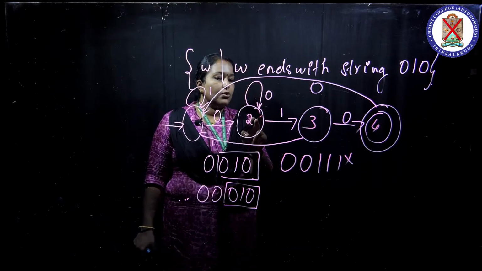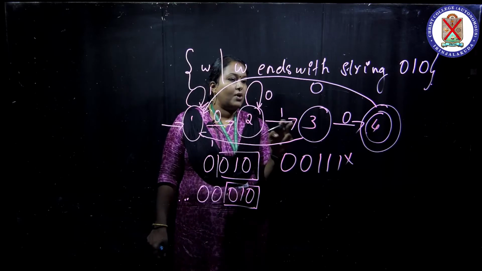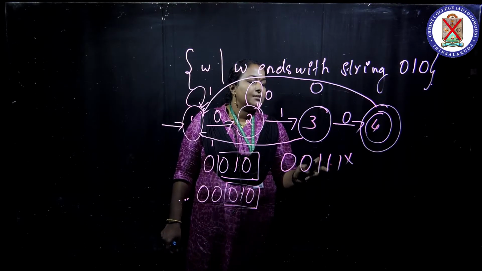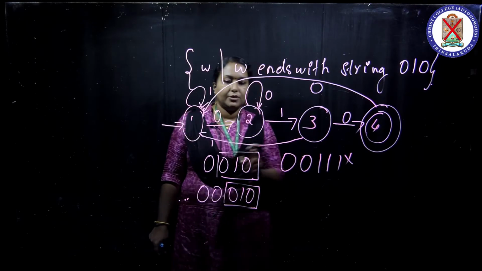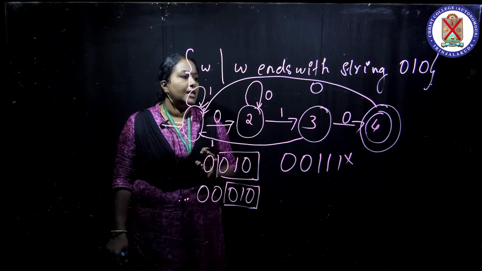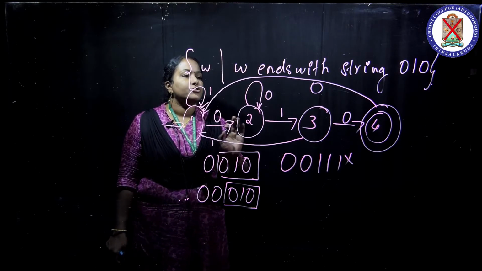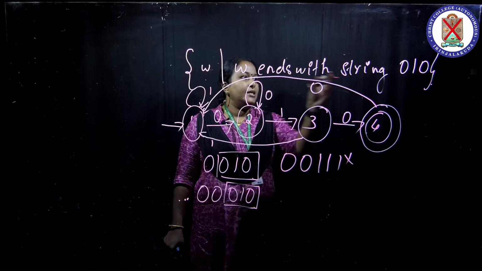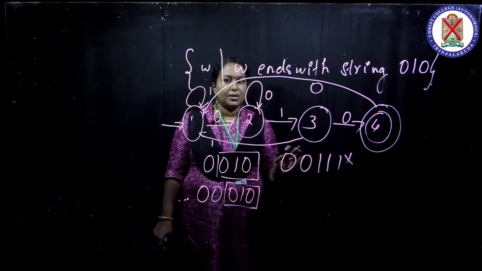Then 0 comes, it is in the second state. 1 comes, the third state. Then again 1 comes. This is not our pattern, so it moves to the first state. Again 1 comes, it stays in the first state. So this string is not accepted. This is the DFA for the string 0, 1, 0.